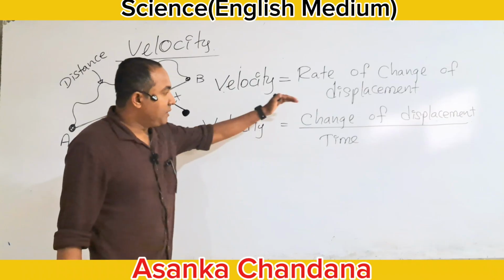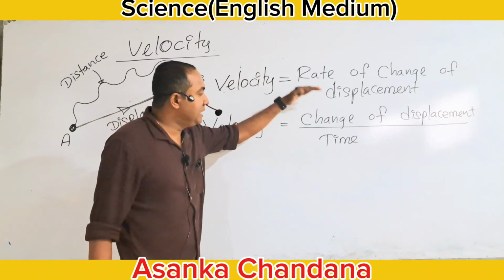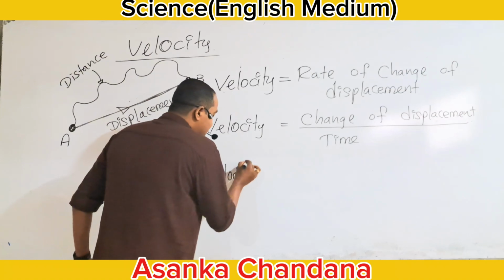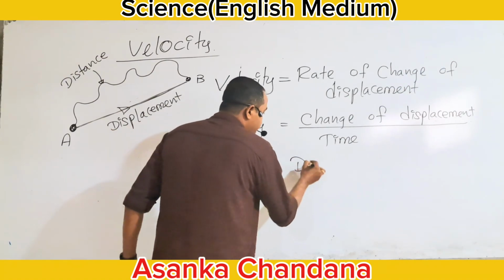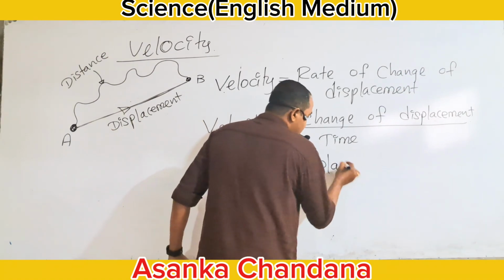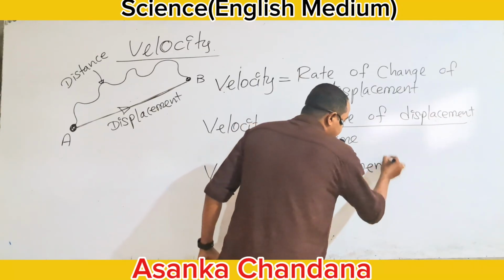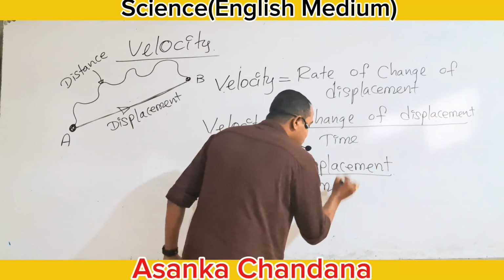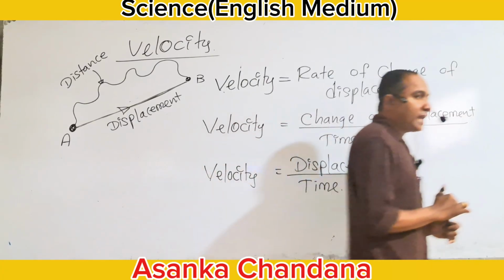If not, this one can be written as velocity is equal to displacement divided by time also.